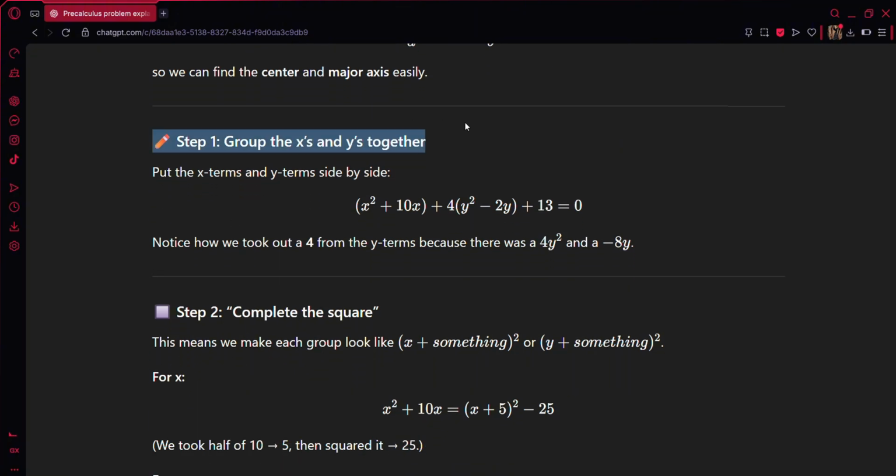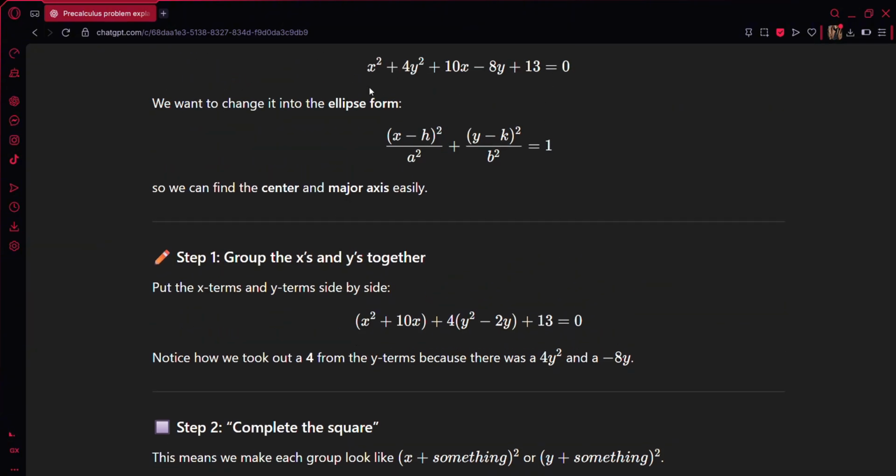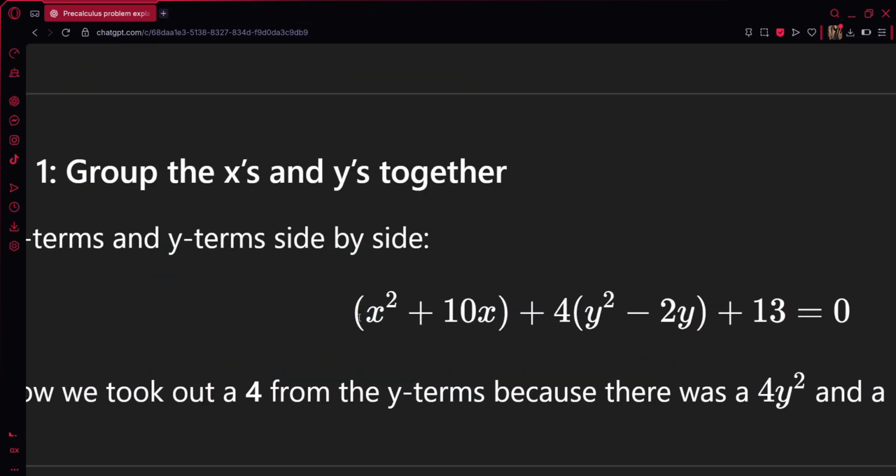So, step 1. Group the x's and y's together. Ano yung ibig sabihin nun? Put the x terms and y terms side by side. Pagsasama natin lahat ng x sa isang side and yung y sa isang side. Okay? So, ganito siya. From this problem, magiging parentheses x squared plus 10x parentheses.